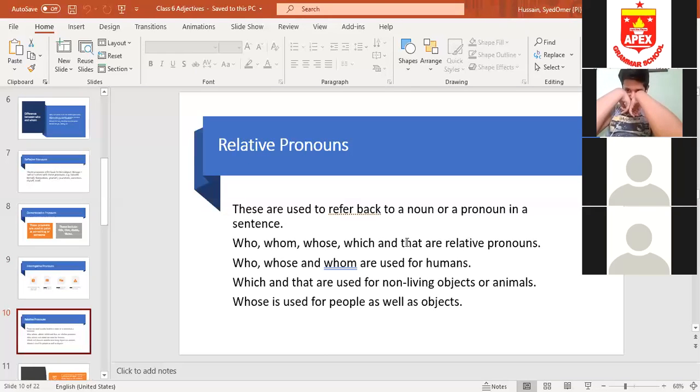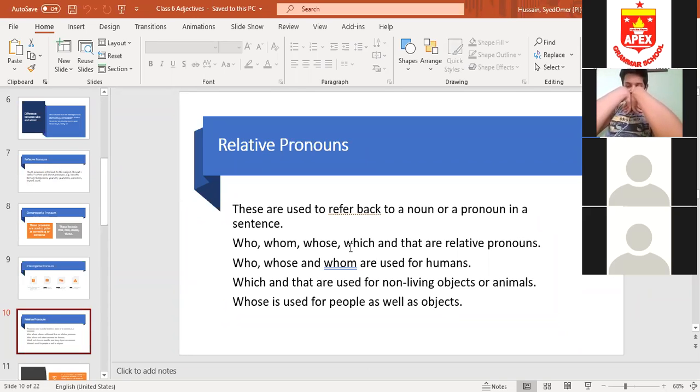For example, if I say, this is the purse which was lost yesterday. Now I'm saying this is the purse which was lost yesterday. Which? I'm referring to the purse. I'm referring back to the noun. And what is the noun? Purse. This is the purse which was lost yesterday. Purse is a non-living object, so I have used which.